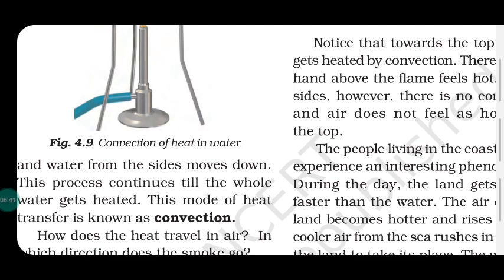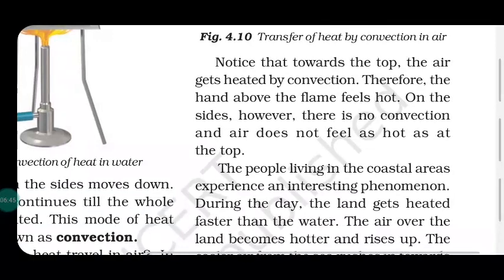Okay, see what is happening here. Towards the top, the air gets heated by convection. On the top of it, we placed our hand. Therefore, the hand above the flame feels hot.